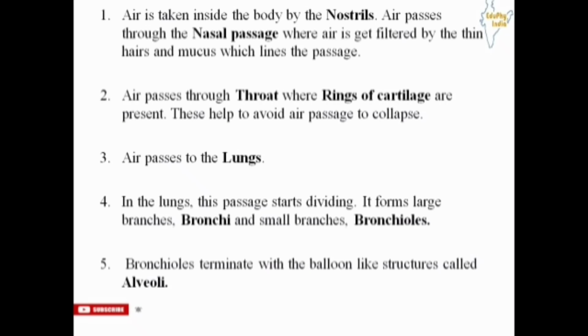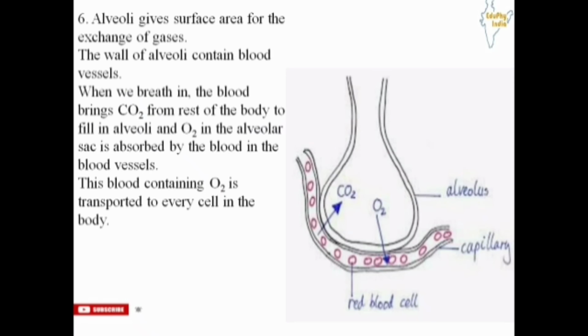Then air passes to the lungs. In the lungs, this passage starts dividing. It forms large branches called bronchi and small branches called bronchioles. Bronchioles terminate with balloon-like structures called alveoli. Now these alveoli give surface area for the exchange of gases, that is carbon dioxide and oxygen.